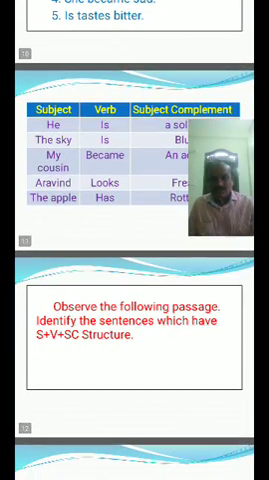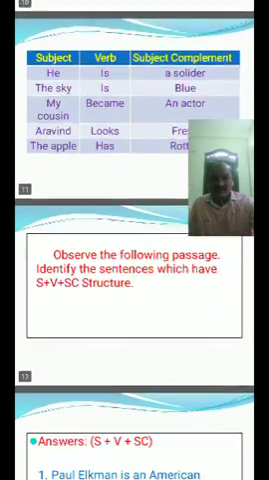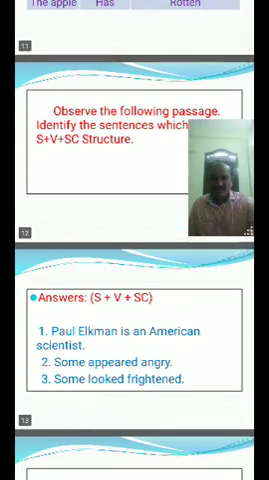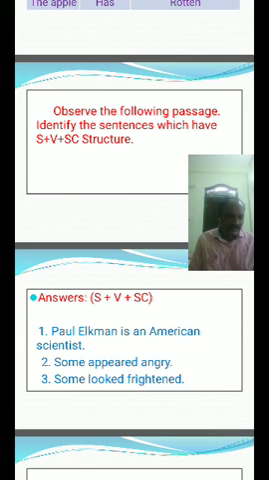So, observe the following passage. Observe the following passage means here the passage is not there, but I will read the passage. Listen carefully and underline the subject plus verb plus subject complement structure sentences in that passage. First, listen to the passage carefully.